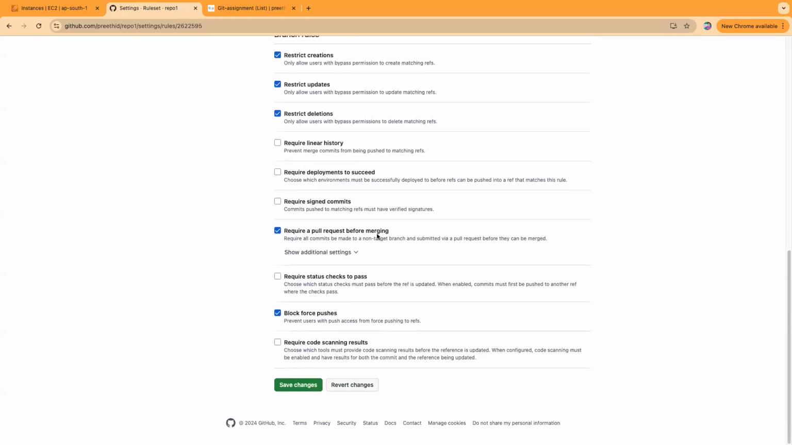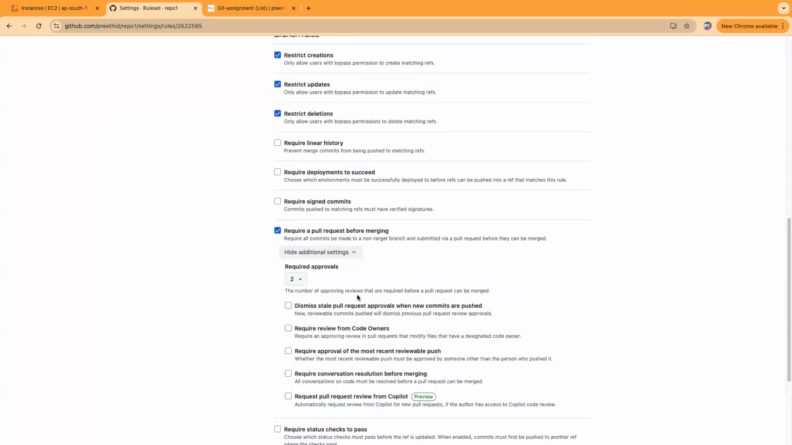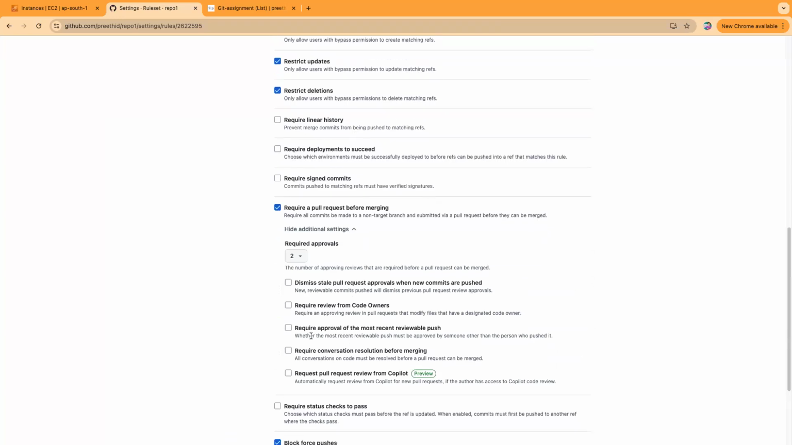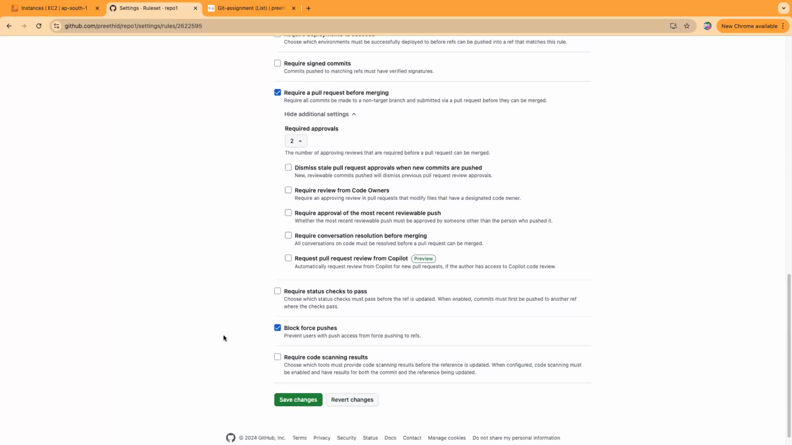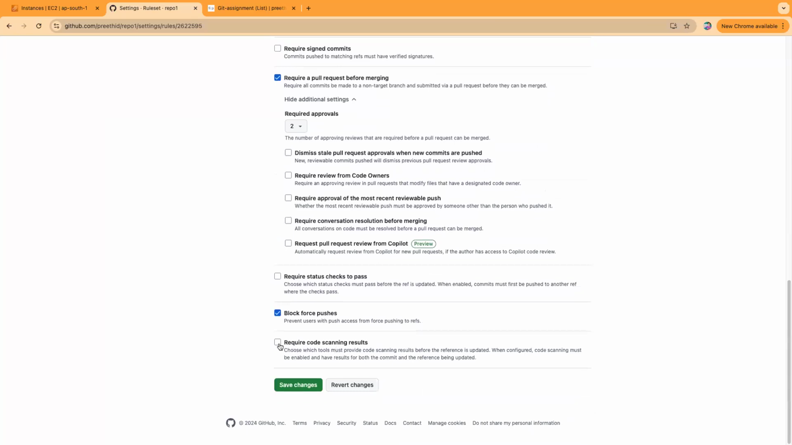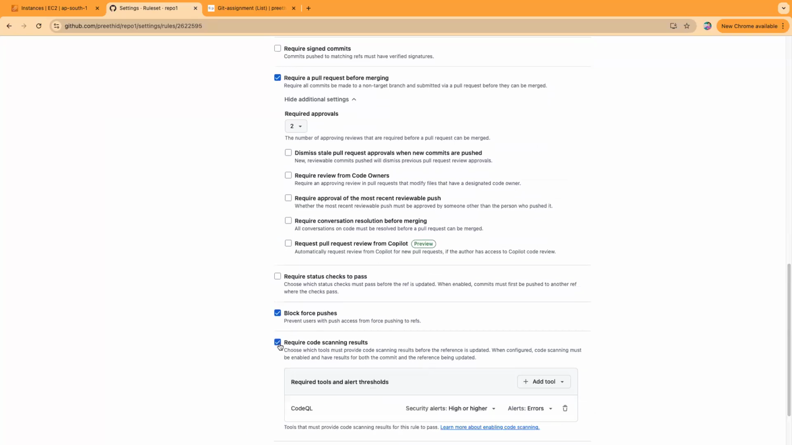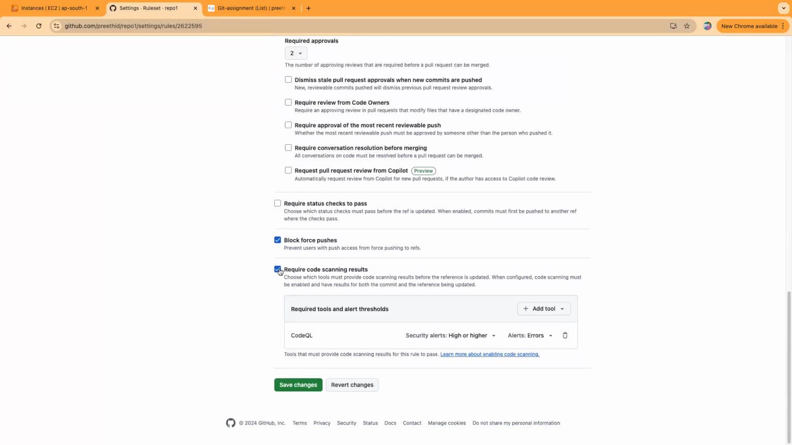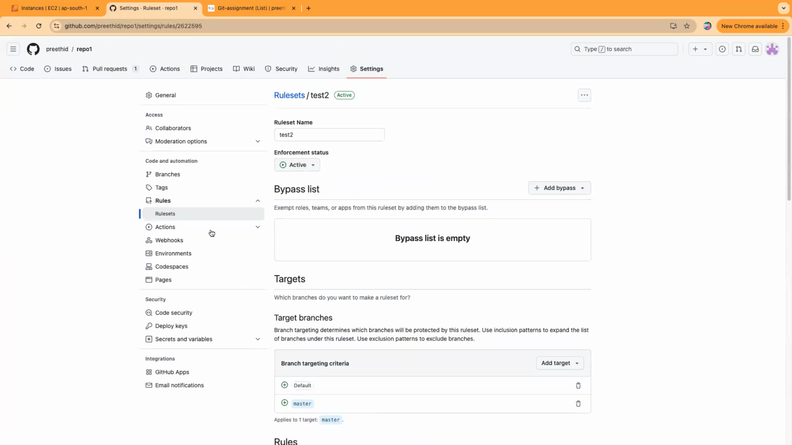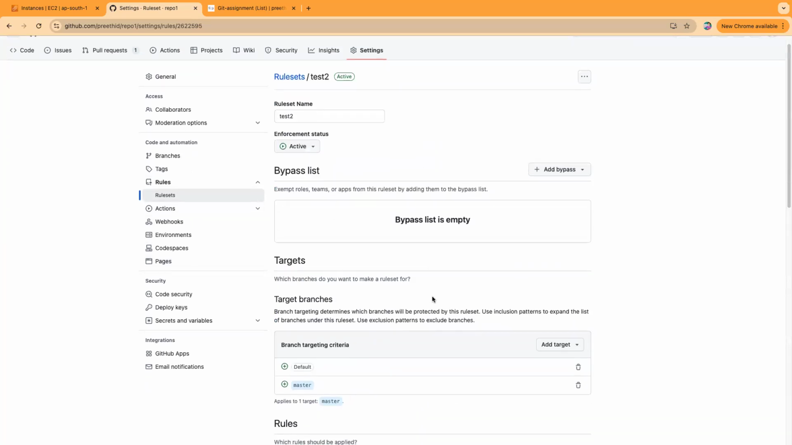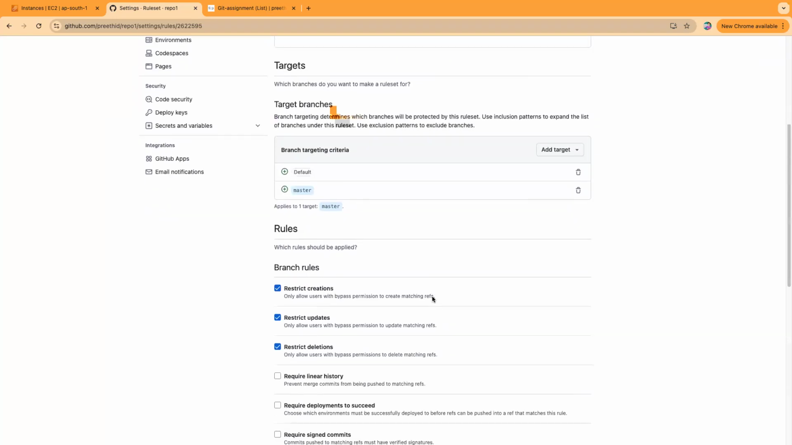And then require a pull request before merging. And here again, whatever options: require approval of the most recent reviewable changes, or conversation, or pull review from Copilot. Require code scanning. Some branches would need scanning, scan tools, a lot of things. And then you have to create the rule set. Once it shows you, you will see this.